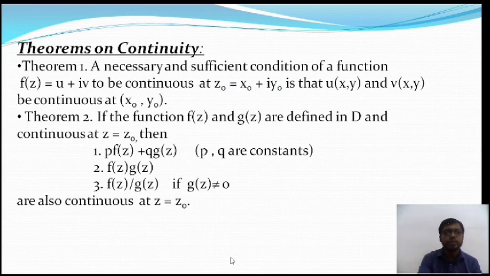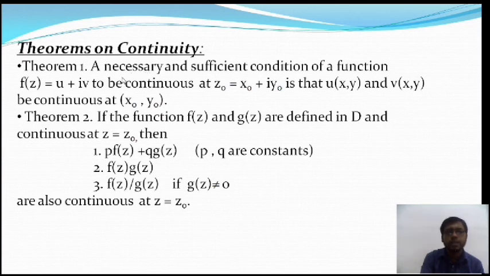The first theorem is the necessary and sufficient condition for a function f(z) equal to u plus iv to be continuous at the point z0 equal to x0 plus iy0, such that u(x,y) and v(x,y) are continuous at (x0,y0). This is a theorem on continuity. There is no proof of this in your syllabus.